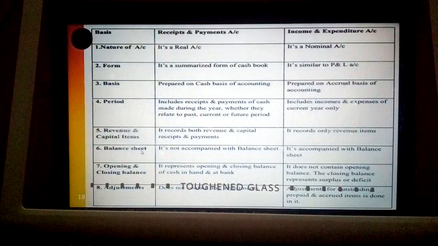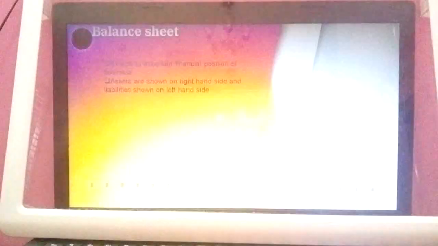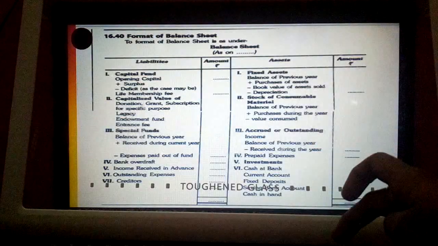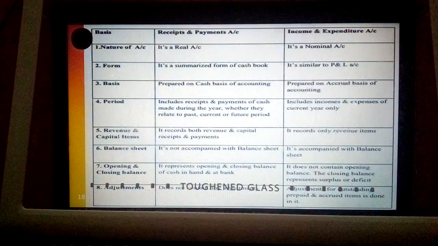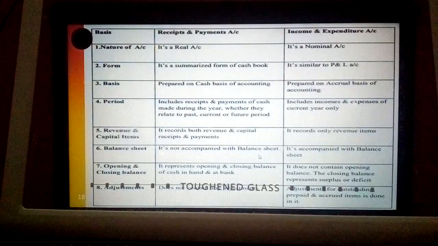Then balance sheet. Receipts and payments accounts are not accompanied with the balance sheet, whereas income and expenditure account has a balance sheet. Why? Because the adjustments sometimes given under income and expenditure account need to be recorded under income and expenditure account as well as under balance sheet.